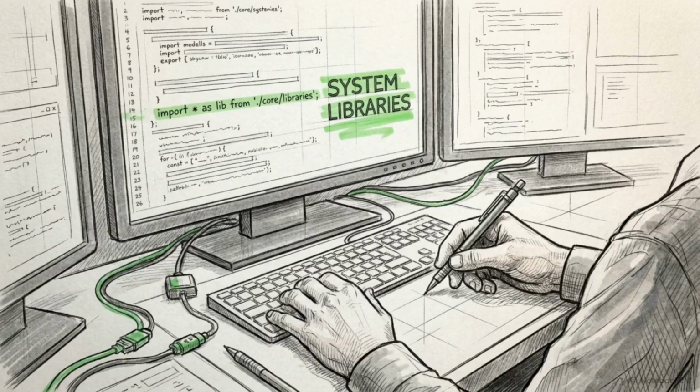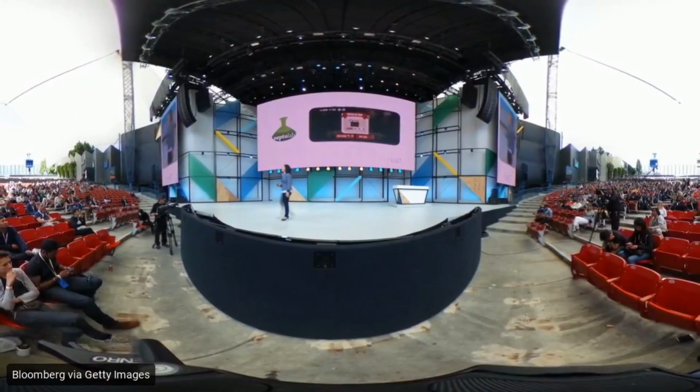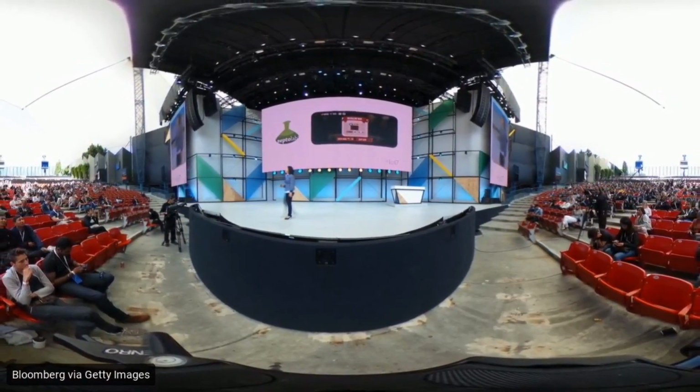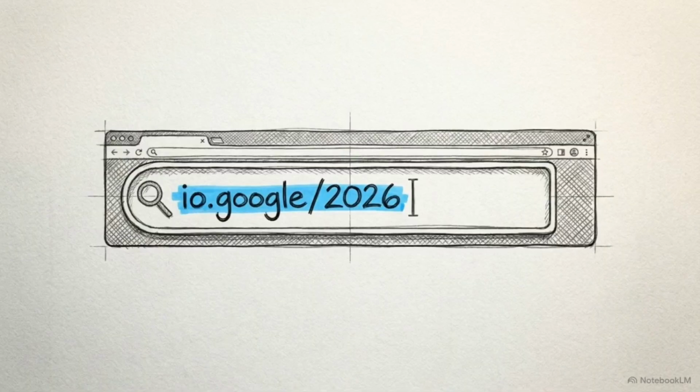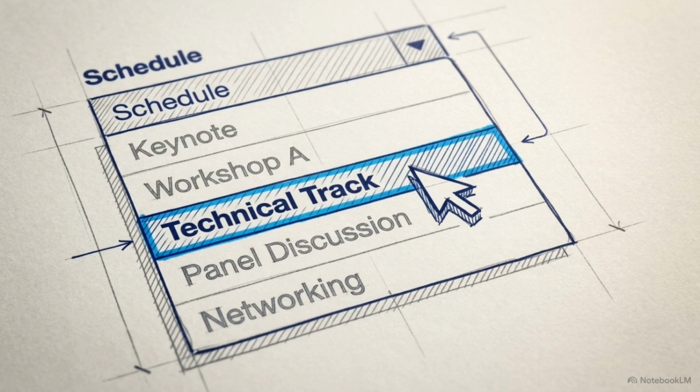For technical leads, mastering the new Android 17 SDKs and Antigravity integrations is the mandatory baseline for future development. With a massive global audience preparing for this release, securing the right technical insights early is critical for staying ahead. Navigate to the official Google I/O website. Register for the digital event to establish a verified developer profile. Use the site's scheduling tool to filter specifically for the 1:30 p.m. PT developer keynote.